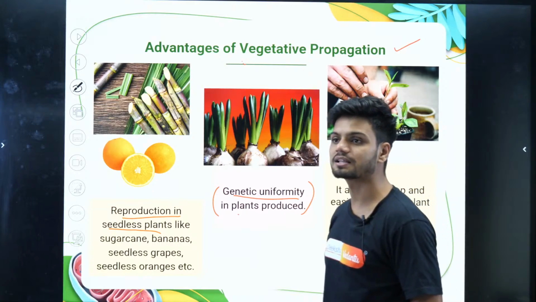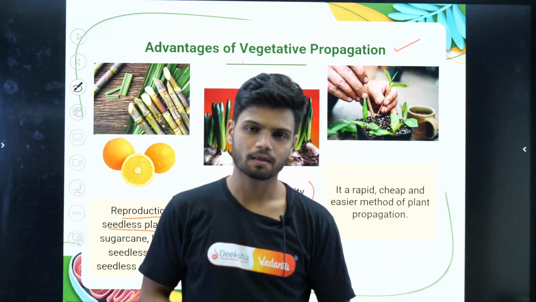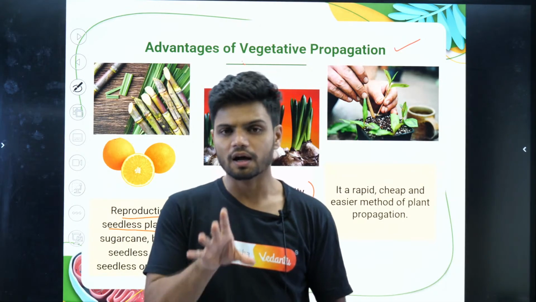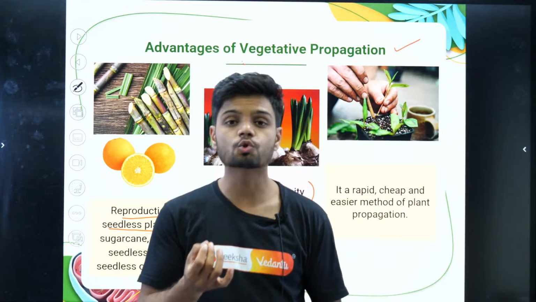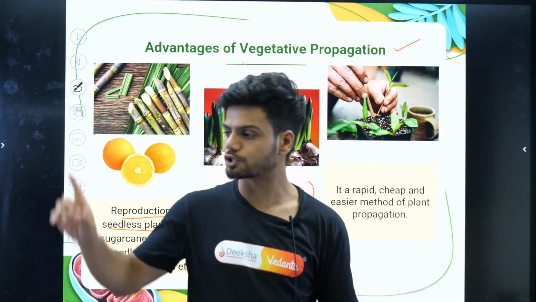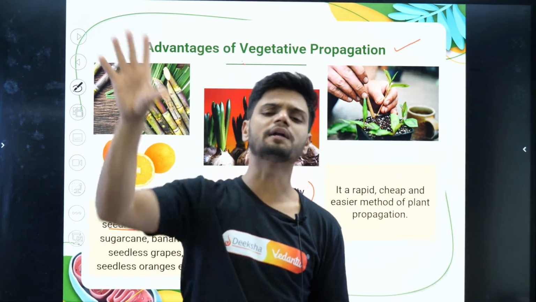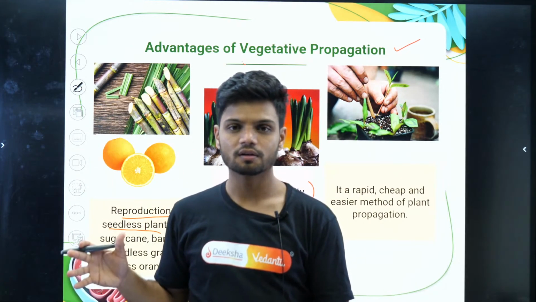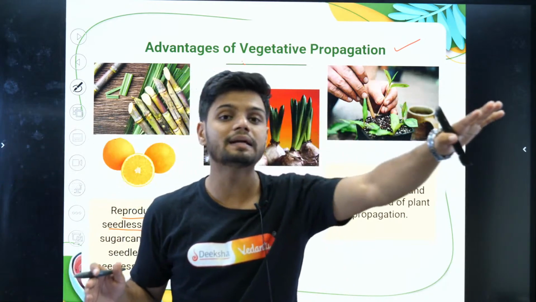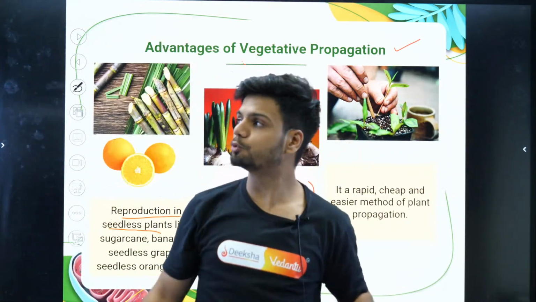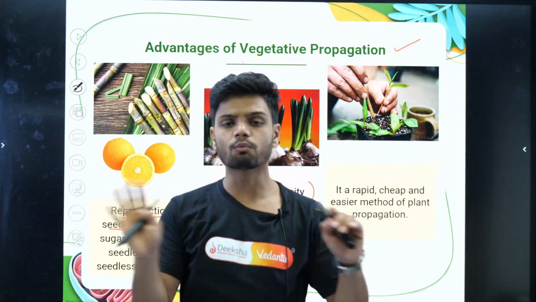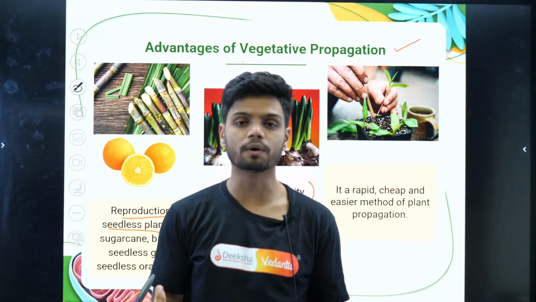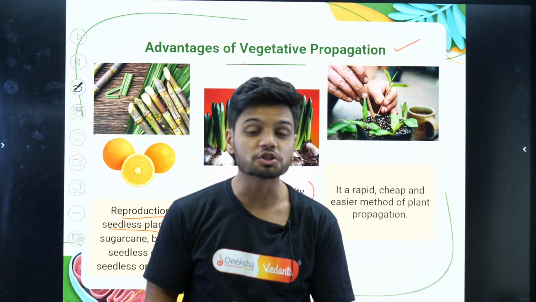This was also asked as a competency question last year. I saw this question in a sample paper. For example, one farmer has one sugarcane, and that sugarcane is very sweet. Now he wants that sugarcane to be copied completely. He wants the entire field to be just like this sugarcane. He doesn't want any other sugarcane in the world. He just wants copies of this sugarcane. How do we do it? With the help of vegetative propagation.